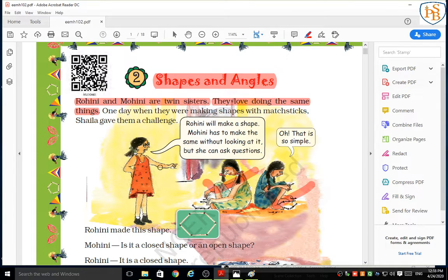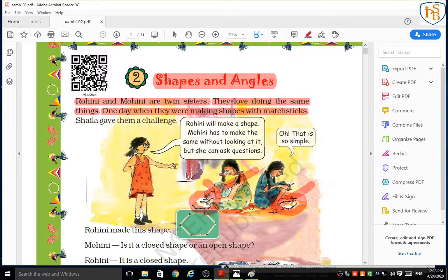Same thing means same work. One day they were making shapes with what? Matchsticks. So do you understand what is in their hands? They have some matchsticks, and with the help of matchsticks they are making shapes.